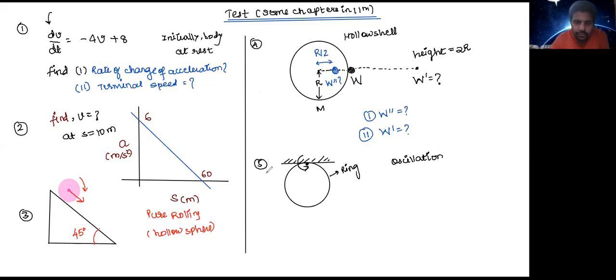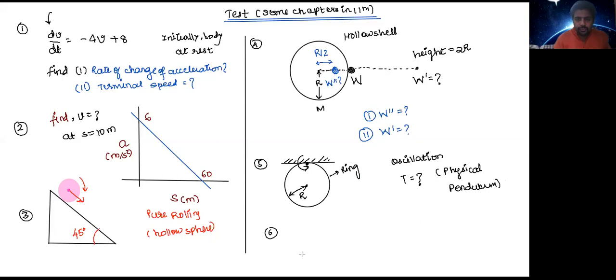You need to find out, if the radius of the ring is r, what will be the time period of oscillation. I'll tell you something about it because we were at the end of the chapter oscillations. So I must tell you that this is called the case of a physical pendulum. Not all of you might know about it, but that's okay. You can still learn. In this class, we'll discuss.